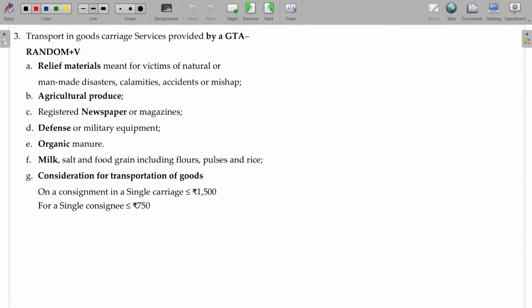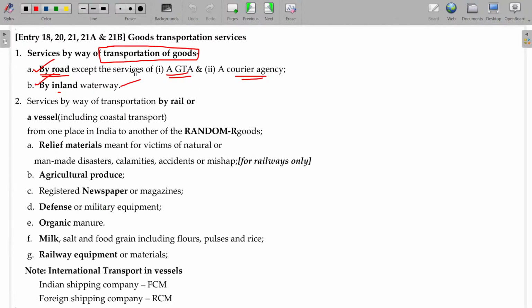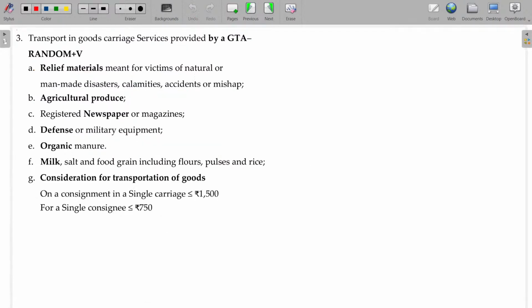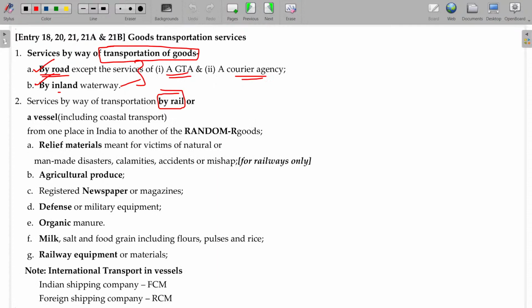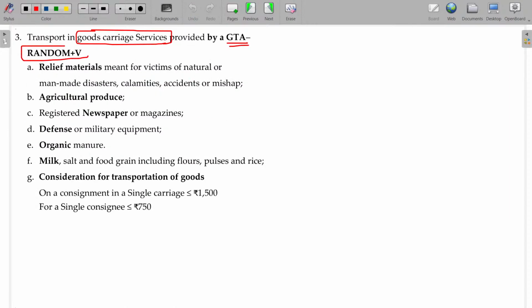Apart from that, two things are going to be noted here. Some aspects are exempted by rail, and transportation in GTA, goods carriage services, GTA services. If you are transporting by rail or a vessel, including coastal transport, from one place in India to another, the RANDOM R goods. Here, RANDOM V goods. Okay, you can understand this one. This is most probably asked in the questions.